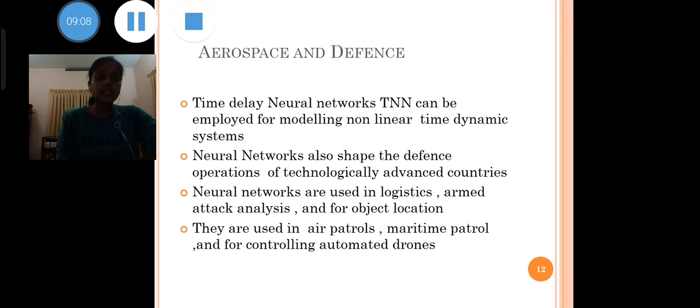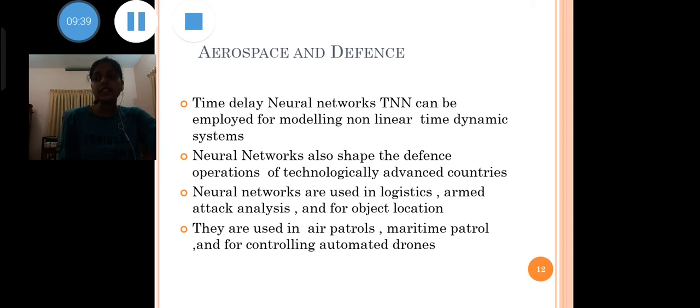The next application is aerospace and defense. Aerospace: time delay neural network, that is TDNN, can be employed for modeling non-linear time dynamic systems. Time delay neural networks are used for position independent feature recognition. The algorithm thus built based on time delay neural network can recognize patterns.